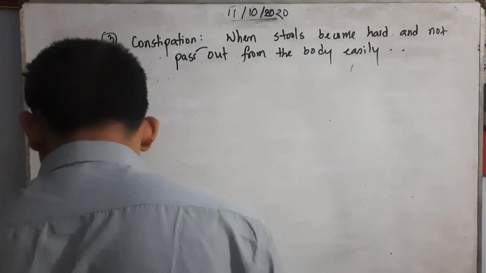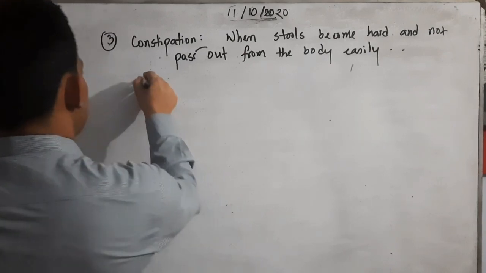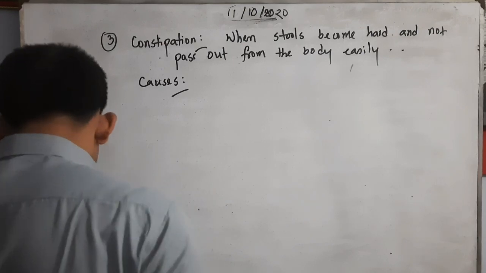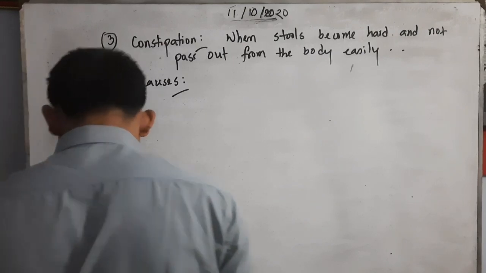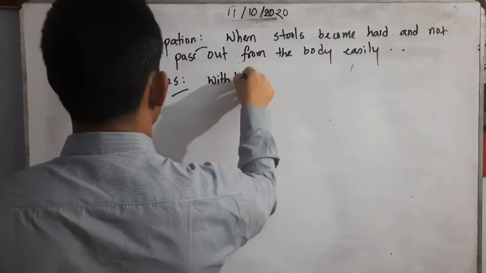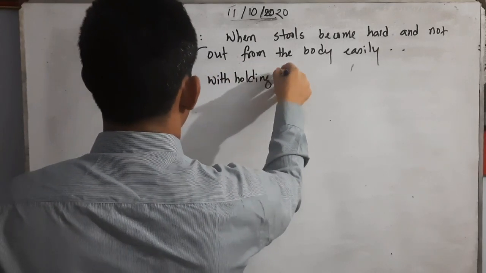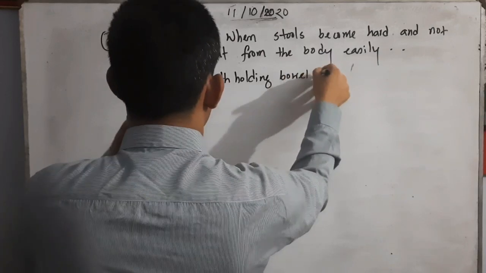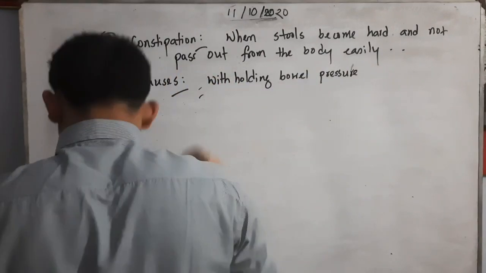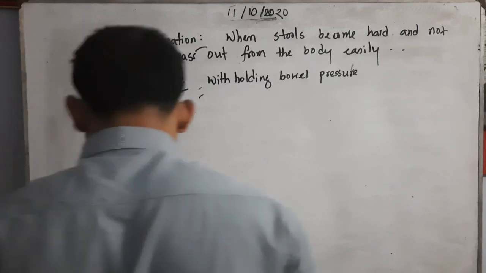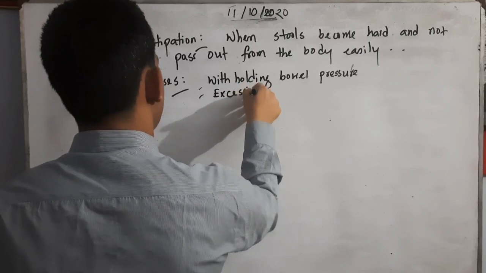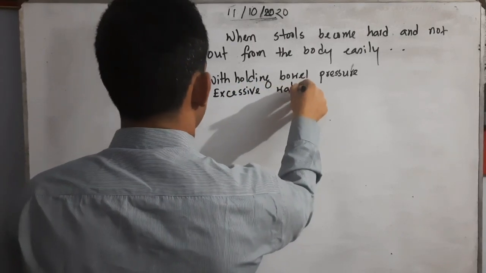The causes of constipation are: withholding bowel pressure. Then excessive water absorption.